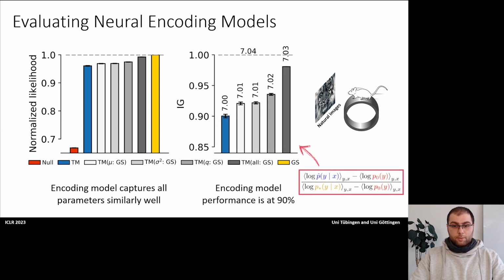And on the right side, we have the same result, but relative to the null and gold standard model, which shows that the performance of the trained model is at 90% of the maximum achievable performance.